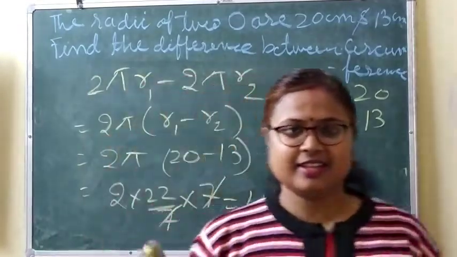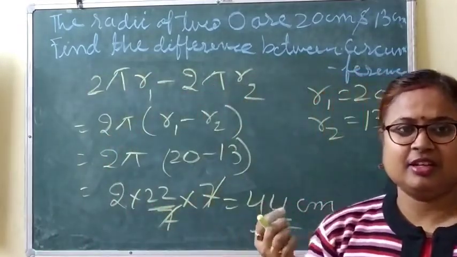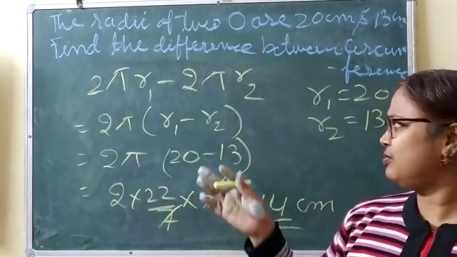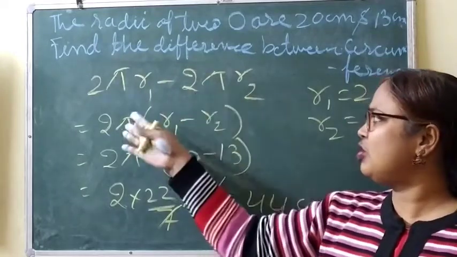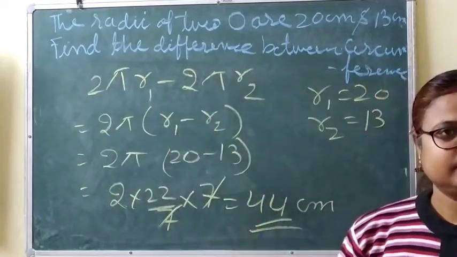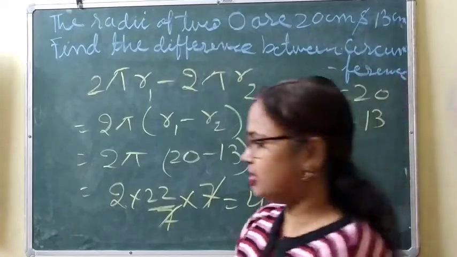It is very easy. Just apply a little bit of your brain so that you don't have to do a lot of calculation. We saw here that 2 pi is common. Take it out and solve it. Okay, now let's do the next question.